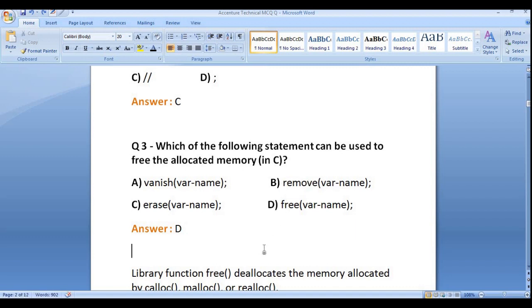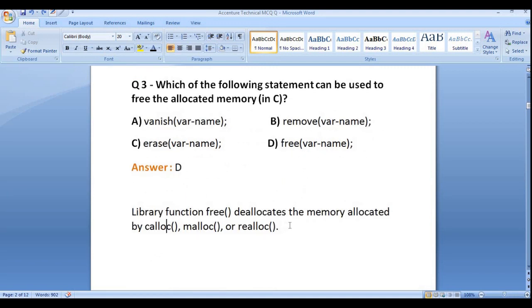So the answer will be free variable name, because the vanish variable name or the erase variable name functions are not there in C. These are the keywords that we have mentioned here to confuse you more. The library function free deallocates the memory allocated by calloc, malloc, or realloc.